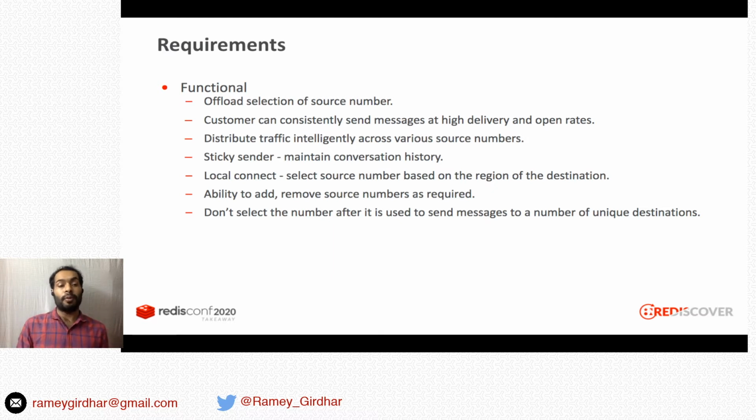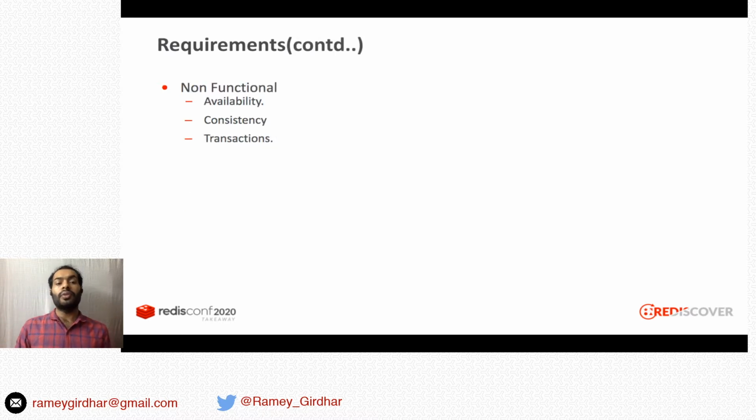We also have to provide an ability to add or remove source numbers as and when required. There's one more thing in the end. We don't select the number after it has been used to send messages to a number of unique destinations. A few of non-functional requirements are availability, consistency, and transition.